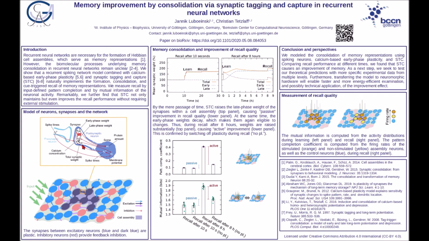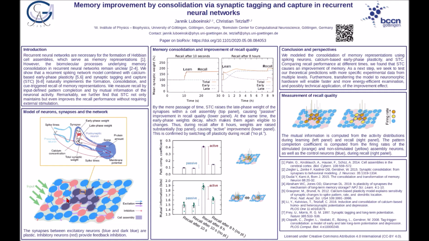Employing the mechanisms for the neuronal and synaptic dynamics that I just described, we set up a network of 1,600 excitatory and 400 inhibitory neurons with an overall probability of connection of 10%. The synapses between excitatory neurons are plastic and described by the STC mechanisms, while all synapses involving inhibitory neurons are static. There is a background input to all neurons at all times. Particularly strong inputs are applied to specific groups of neurons to trigger the formation or recall of a cell assembly.